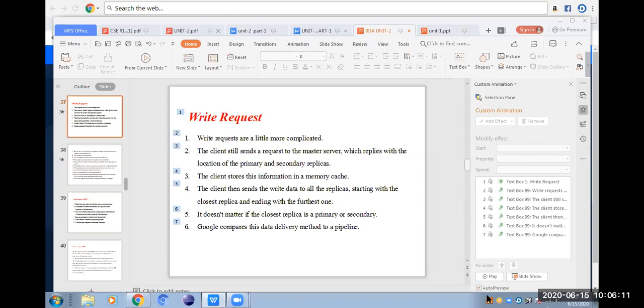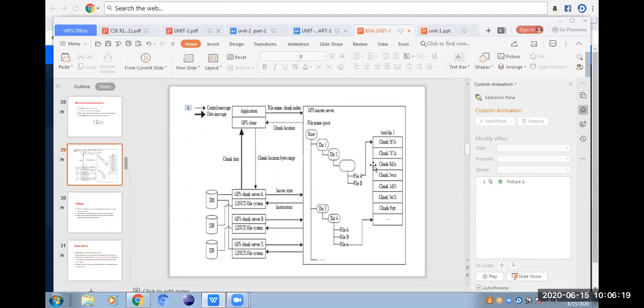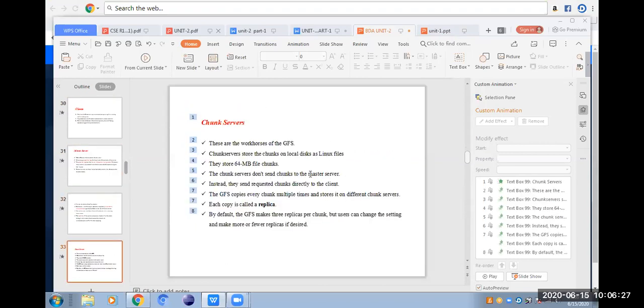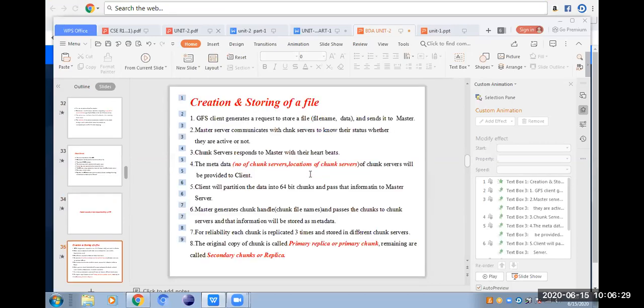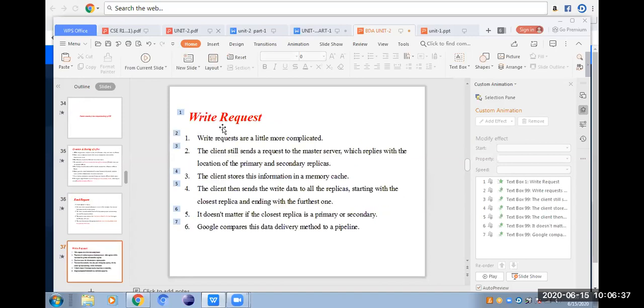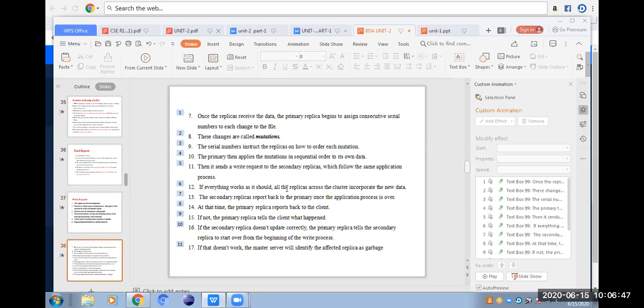Now, when we come to the concept, previously we were discussing the Google file system. We came to the end of it. We have briefly seen the architecture of the Google file system. It contains the client, master server, and the chunk servers. Then we saw the general scenario of how to create and store a new file, how to perform read operations on the file, and how to make write operations, that means modification operations, on the file. We have seen roughly about these operations in the previous classes.